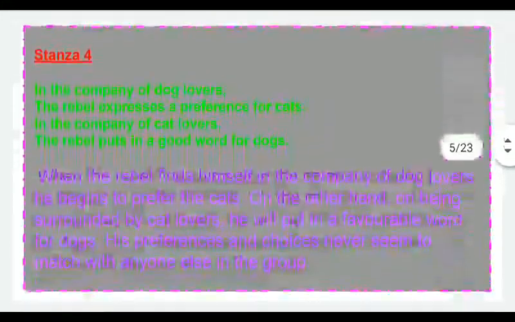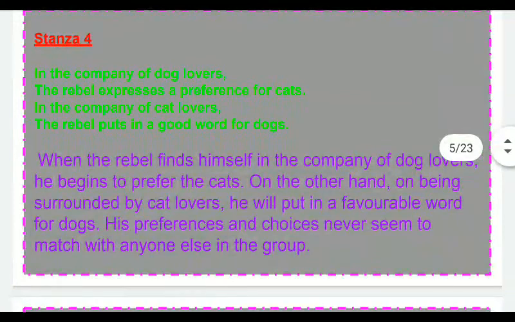Now in the fourth stanza: in the company of dog lovers, the rebel expresses a preference for cats. In the company of cat lovers, the rebel puts in a good word for dogs. When the rebel finds himself in the company of dog lovers, many people who admire dogs, he will say that cats are good.